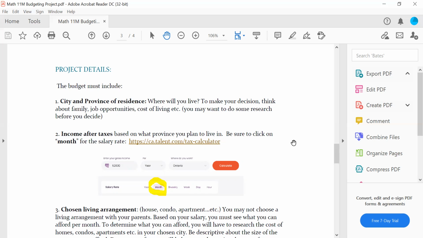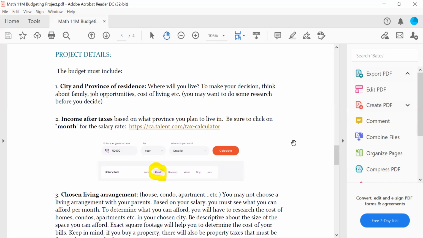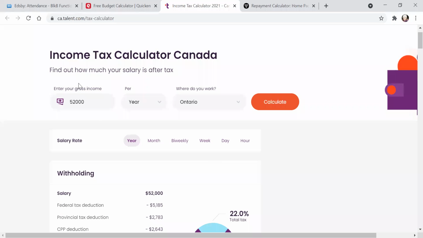Number two, you're going to find out how much the government is going to take off of your salary. You're going to click on this link. This link will take you to a website, and it's going to help you figure out your income after taxes. I'm just going to go there too, so you guys can see what that looks like. So you will go to this website. You're going to put in the amount of money that I sent to you in your EDSB message.